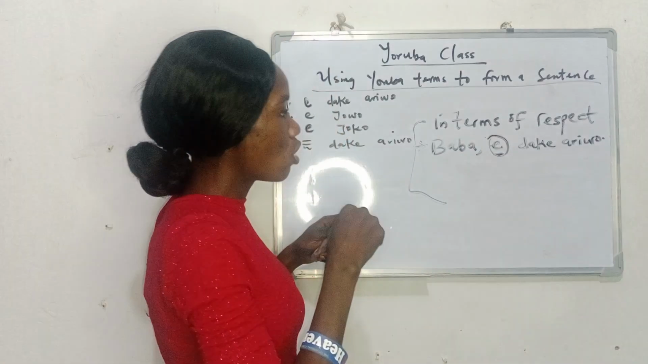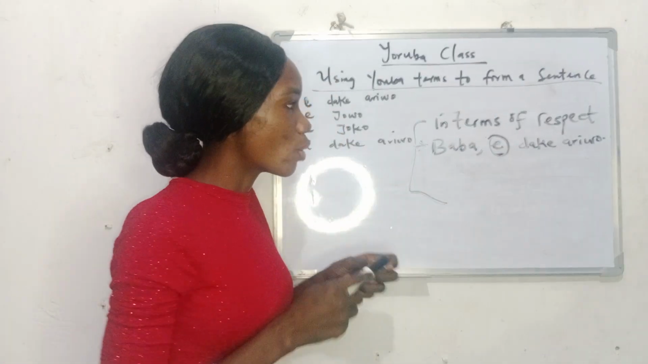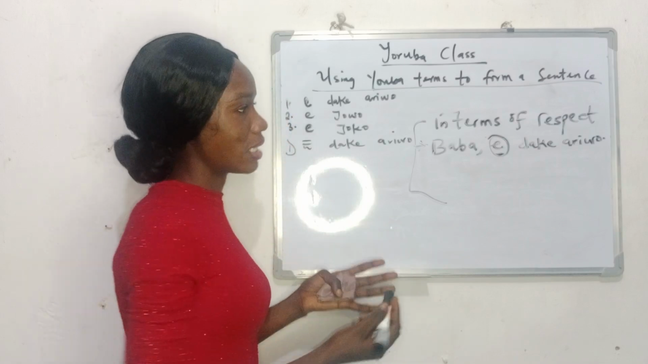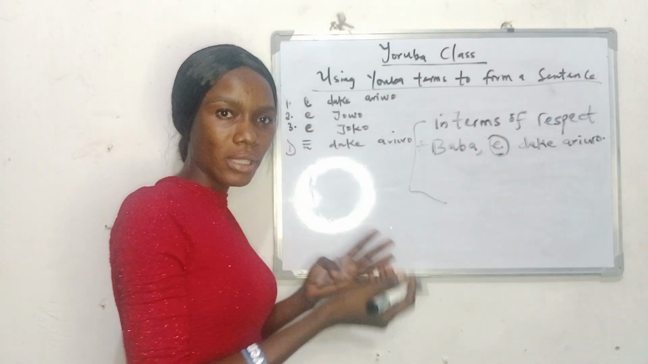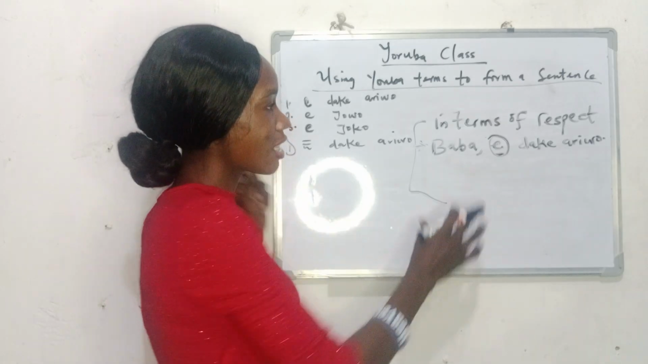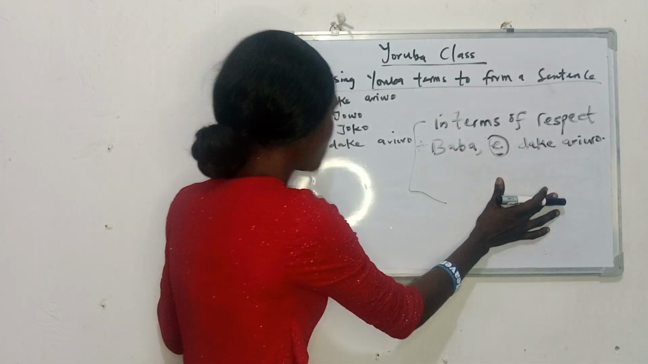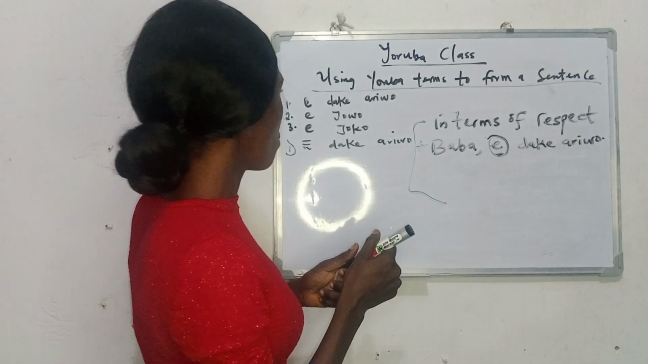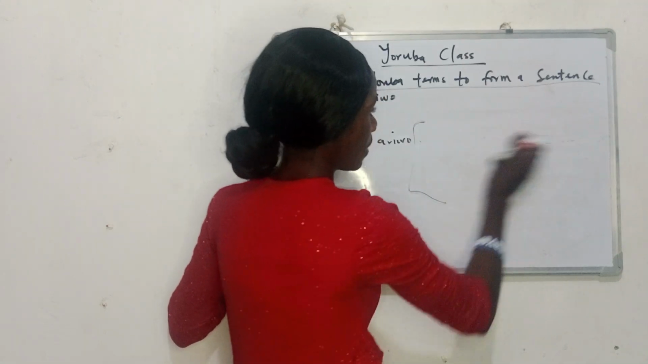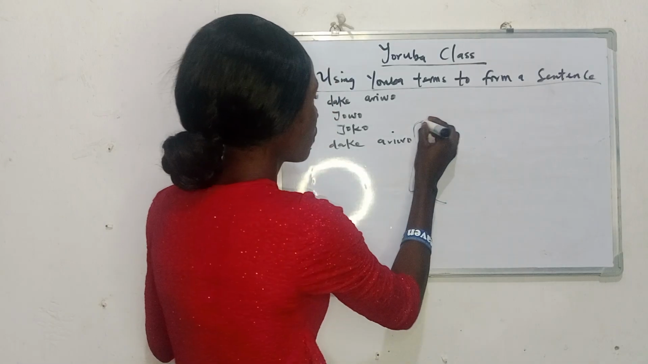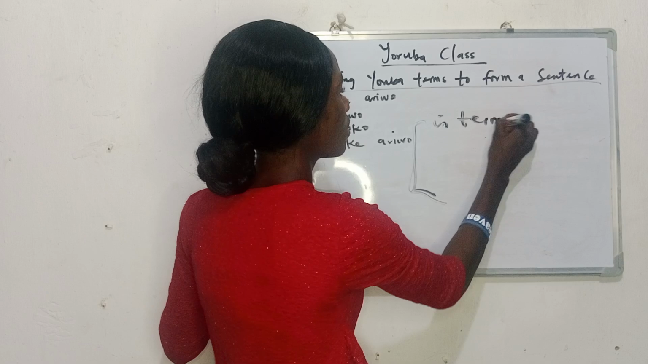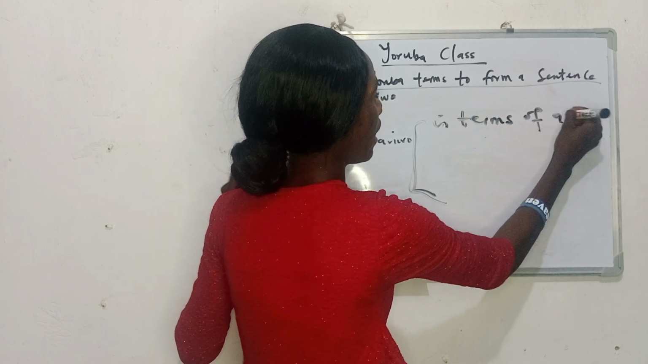Do we understand? So we can say baba, ẹ dákẹ́ ariwo, ẹ̀gbọ́n mi, ẹ dákẹ́ ariwo. You understand? So ẹ̀gbọ́n mi means my elder brother. Please keep quiet or please be silent. So that's a form of respect. So that will be that in terms of respect. Now when we have ẹ dákẹ́ ariwo in terms of a person.